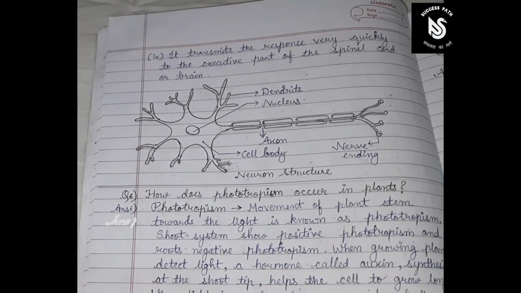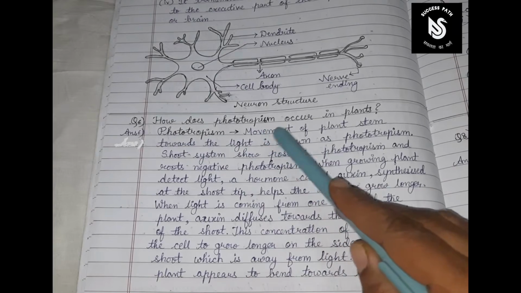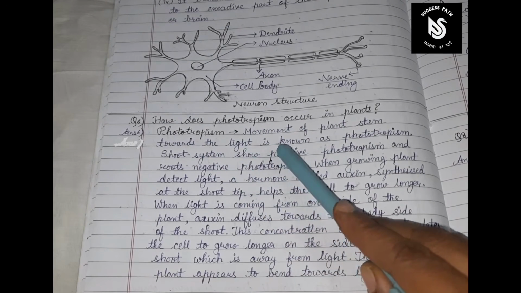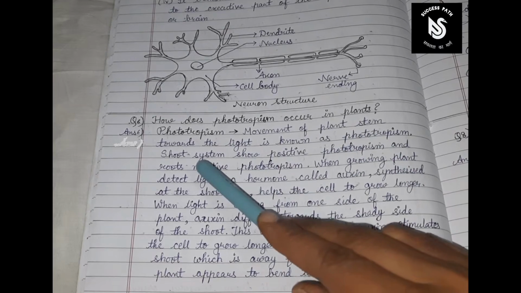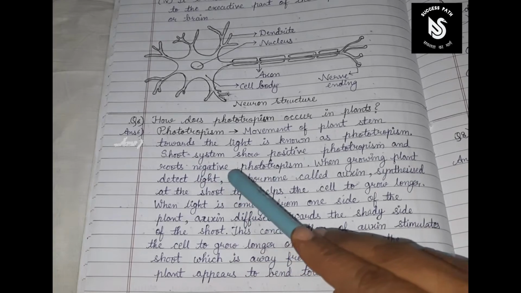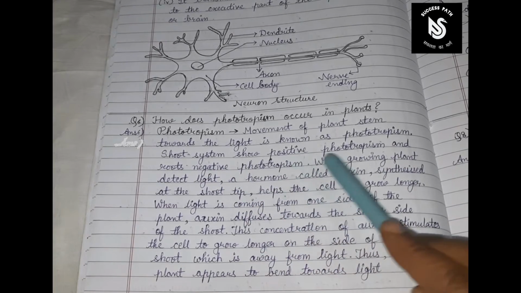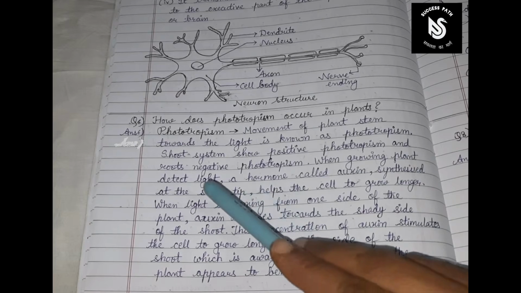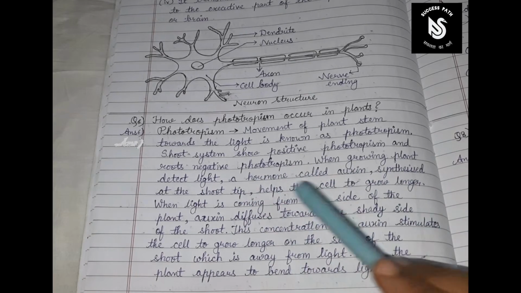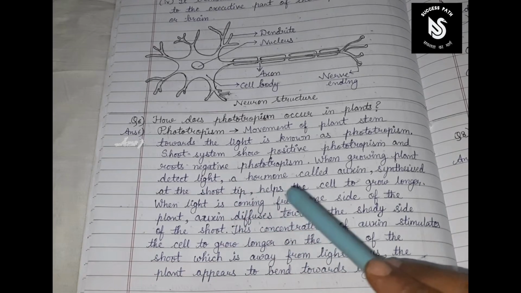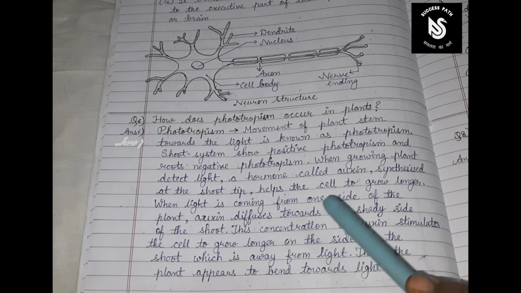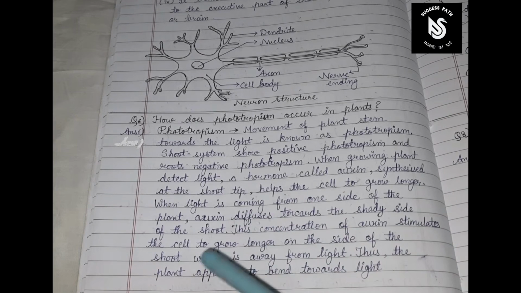Question number 6 begins. How does phototropism occur in plants? Phototropism, the movement of plant stem towards the light, is known as phototropism. Shoot systems show positive phototropism and roots show negative phototropism. When a growing plant detects light, a hormone called auxin, synthesized at the shoot tip, helps the cells to grow longer.